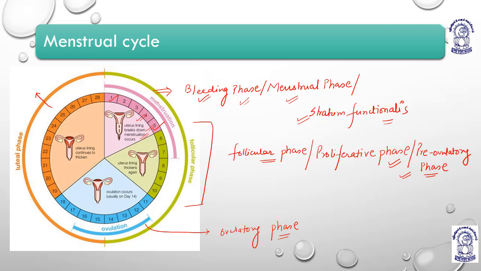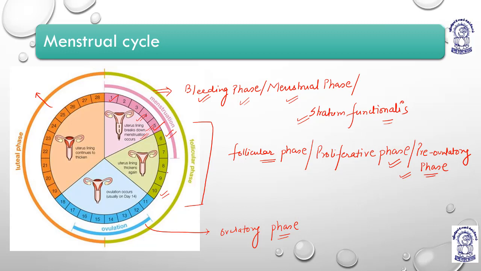Then we have the follicular phase or the proliferative phase or the pre-ovulatory phase. Now everything is clean, and the cycle is going to start again. This phase starts from day 6 to day 10. From day 6 to day 10, the uterine epithelium, along with the myometrium. That uterine epithelium is known as what? Endometrium, and the muscular layer is known as myometrium, right? Especially the endometrium starts to proliferate.